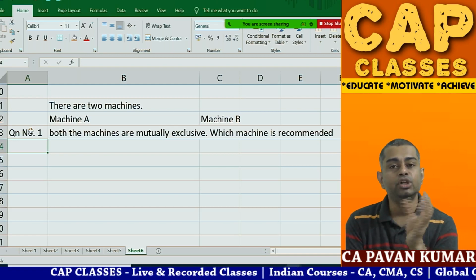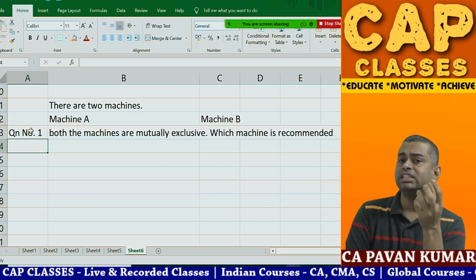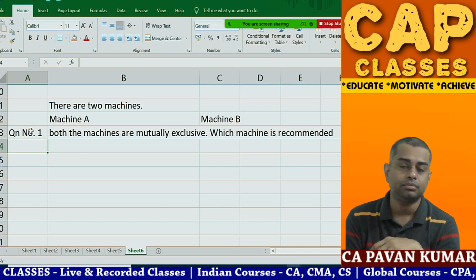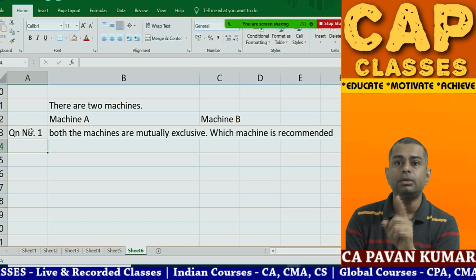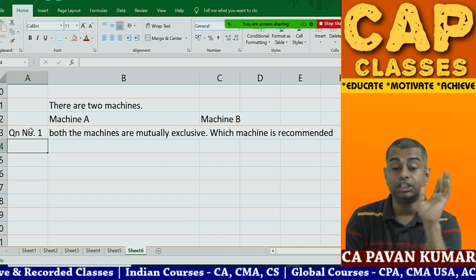What is the meaning of mutually exclusive? If you accept one project, you cannot accept the second project. So you accepted one project means the second project is rejected. This is one situation.